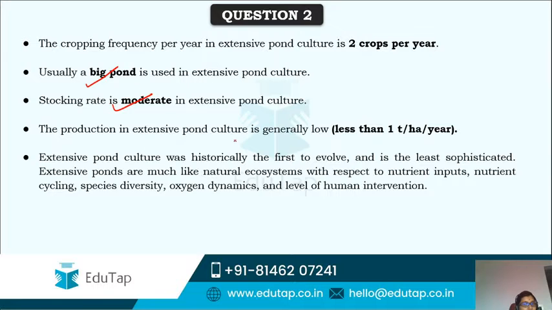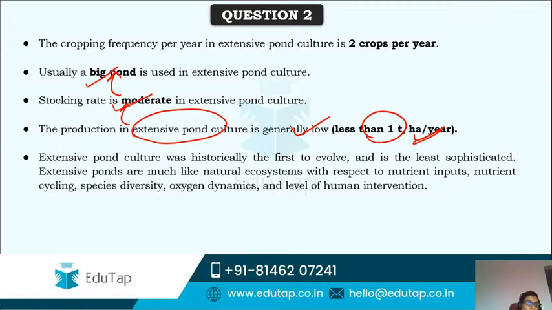So generally the production in extensive pond culture is low, less than 1 ton per hectare per year, because of the moderate stocking rate and the big pond. These are natural, or historically the first to evolve, and these are the least sophisticated.